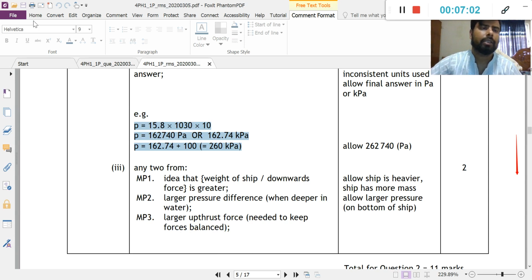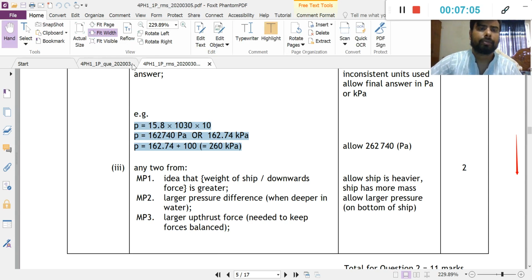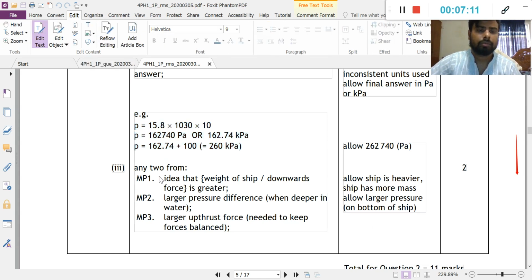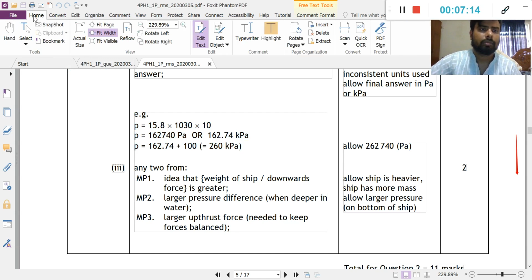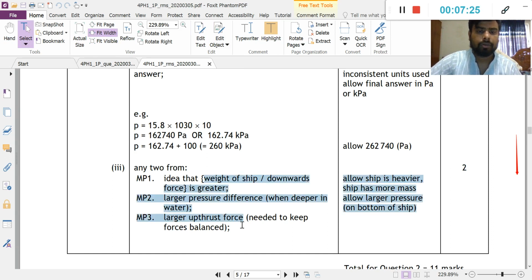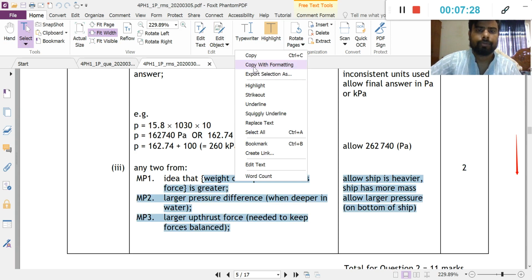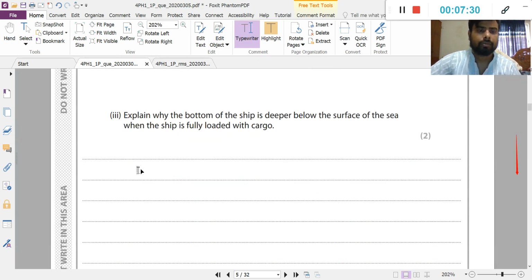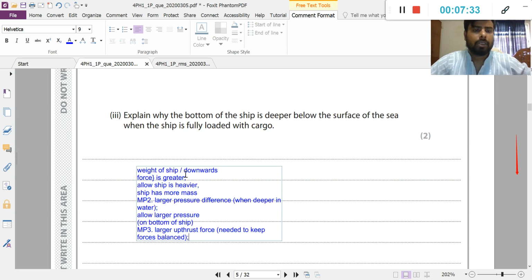So remember this thing. The weight of the ship downwards is greater, or allow: the ship is heavier, the ship has more mass.